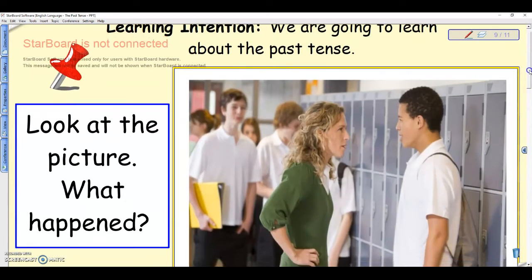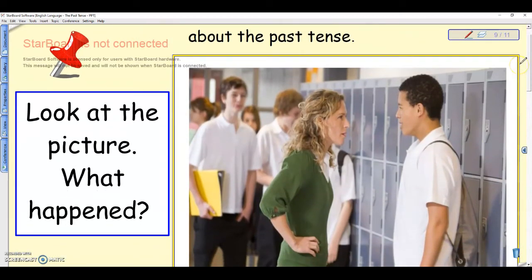Once again, children were invited to look at this picture to see what happened. Some students actually said that he got into trouble because he was involved in a fight with a student. You might want to say, for example, that this student fell out with another student. The teacher told the student off because perhaps he did not do his homework. You might want to say that he got in trouble because he talked back to his teacher. So there are a few words that you could think of which are in the past tense.